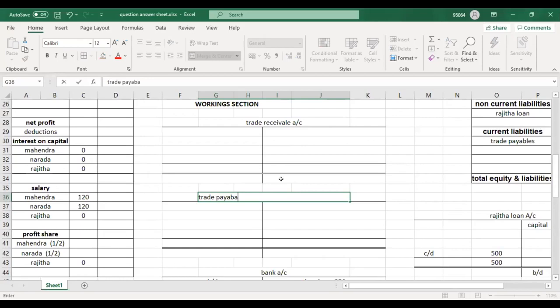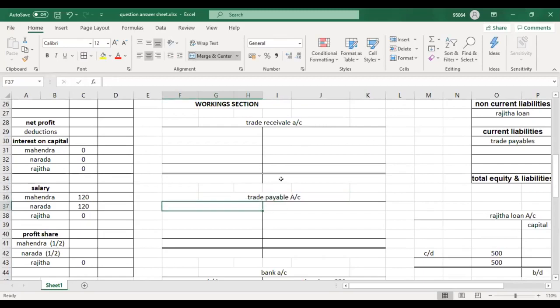Okay, done. Because in additional information number 4, if you can underline, all sales and purchases of the partnership are made on credit basis. Underline the whole sentence. They are saying all, so there is no cash sales or cash purchase. Everything is credit.